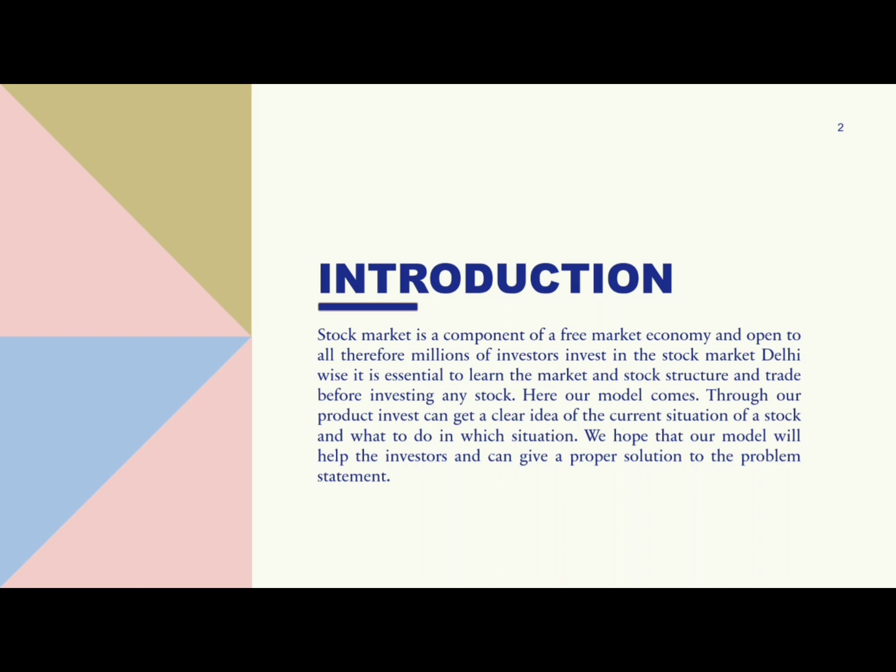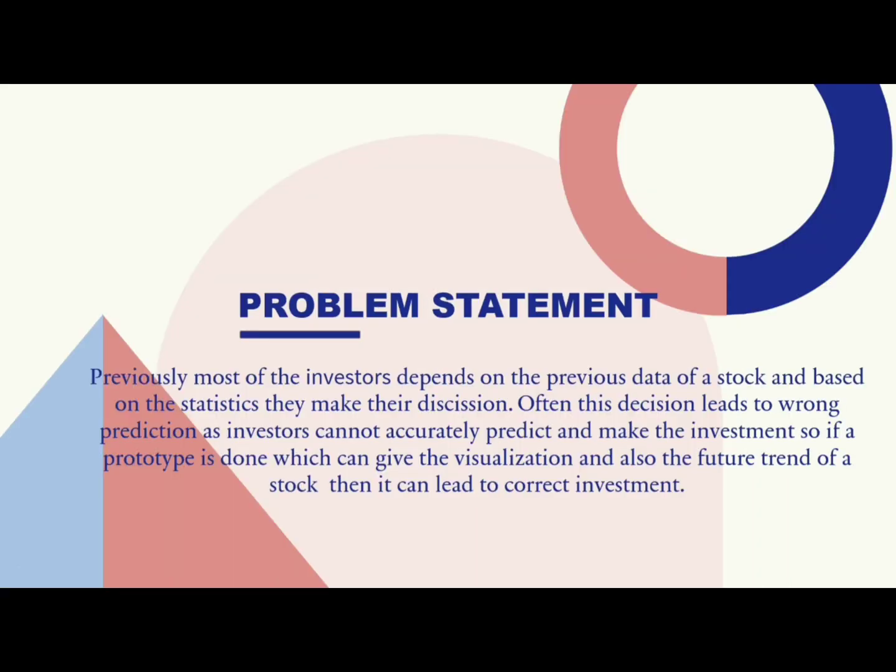It is essential to learn the market and stock structure and trend before investing in any stock. So here we built a user interactive and friendly dashboard prototype where an investor can easily see the market and stock structure. We also implemented two machine learning models to predict the stock price using historical data, as well as to forecast the trend of stock price in the future time period. With our prototype, investors will get all the information regarding the market environment, can easily decide whether to invest or not, and see what the consequences will be in the future.